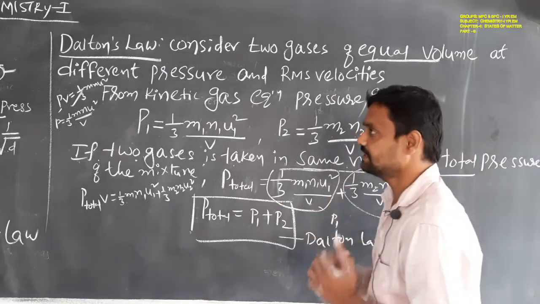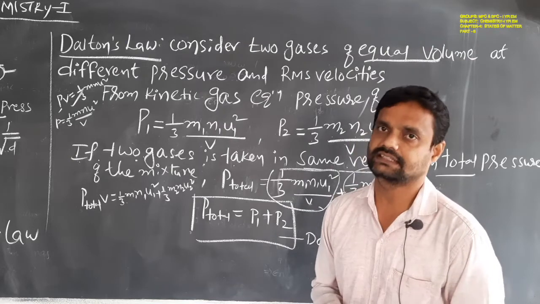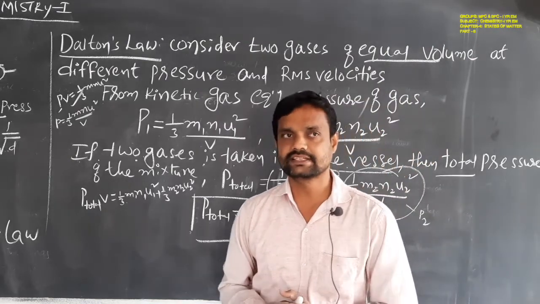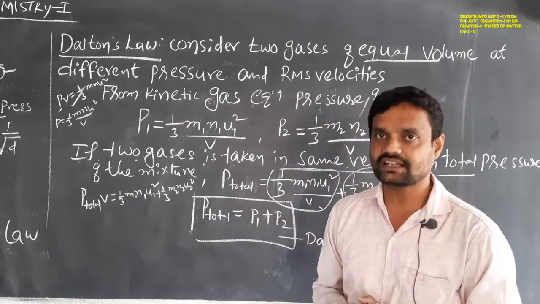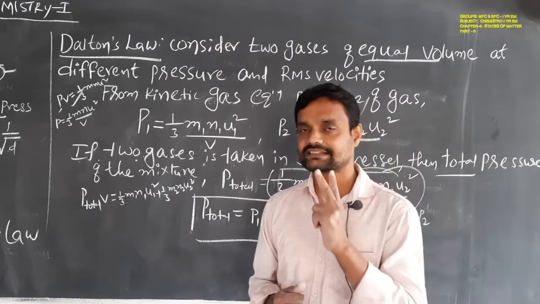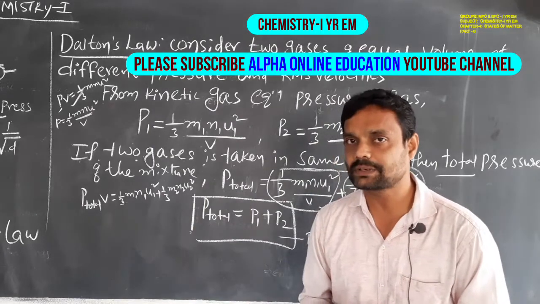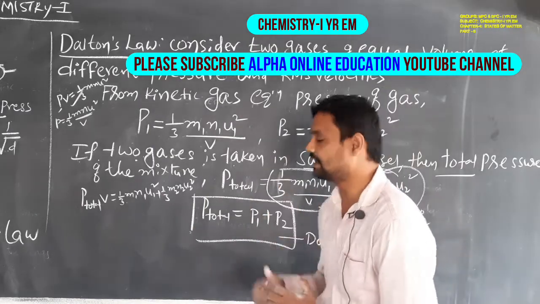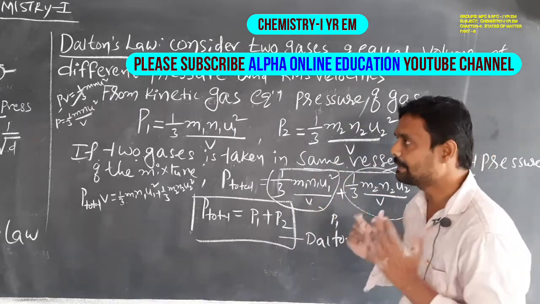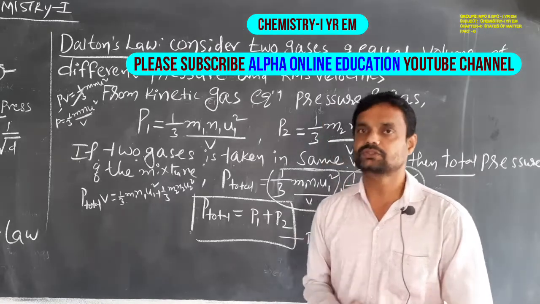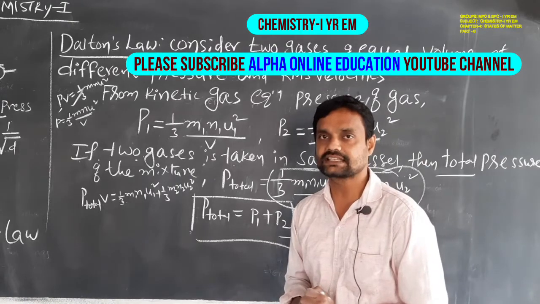Okay students, so this is the deduction of the gas laws from the kinetic gas equation. Here we can derive mainly four gas laws. One is Boyle's law, P is proportional to 1 by V. Second is Charles's law, V is proportional to T. Next, Graham's law, rate is proportional to 1 by root d. Next, Dalton's law, P total is equal to P1 plus P2. So this is the method used to deduce the gas laws from the kinetic gas equation.